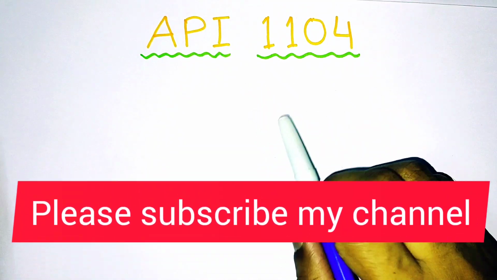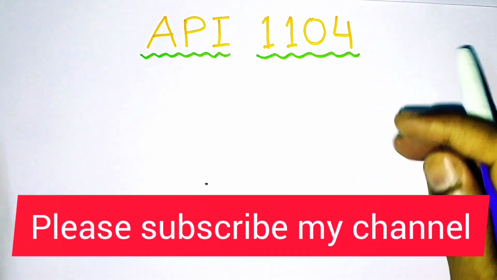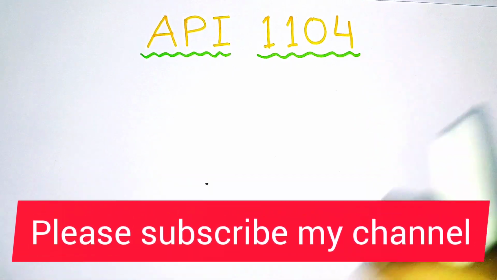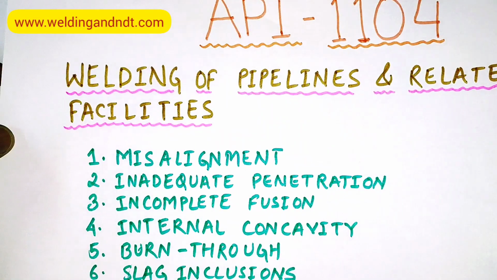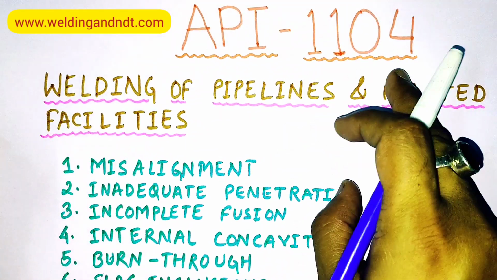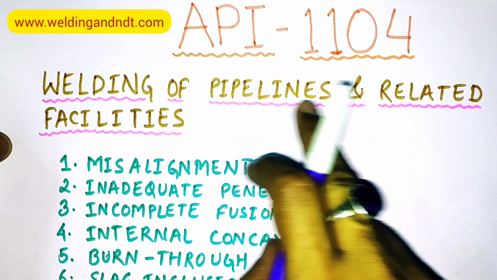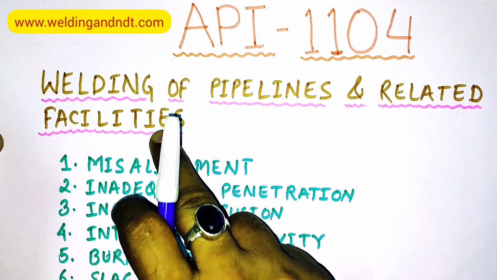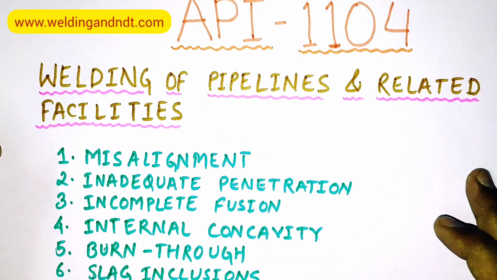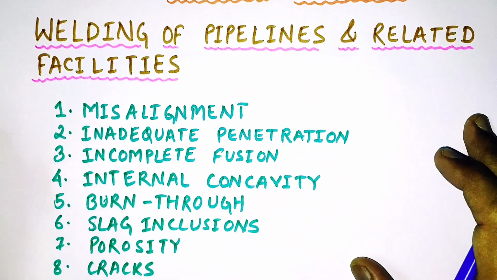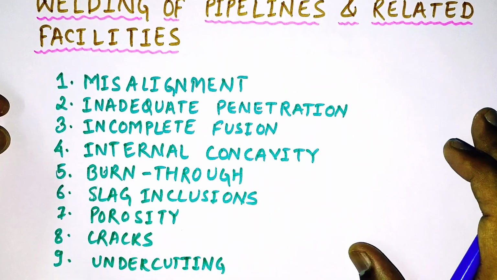Our topic today is API 1104 welding acceptance criteria. So let's start the topic. The code API 1104 is for welding of pipelines and related facilities. This is the name of this code, and under this topic we'll learn about the acceptance criteria of the following